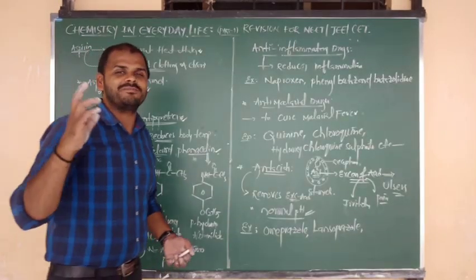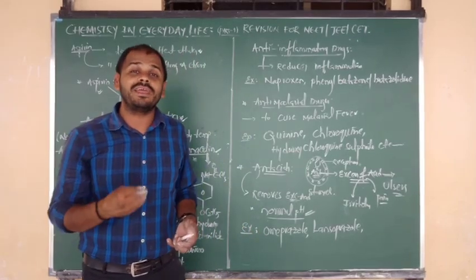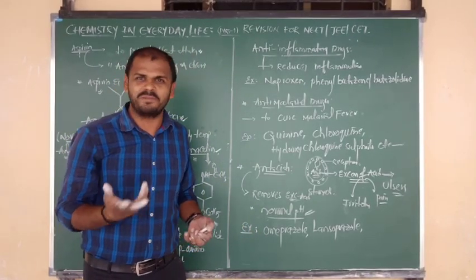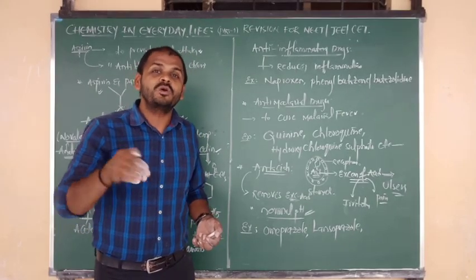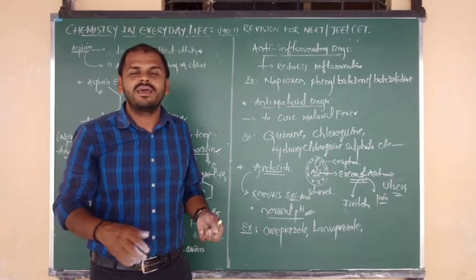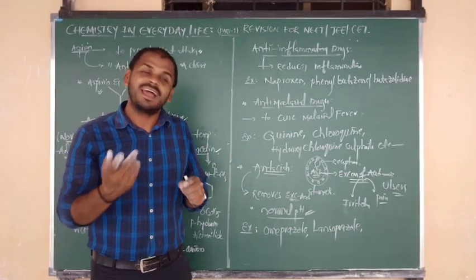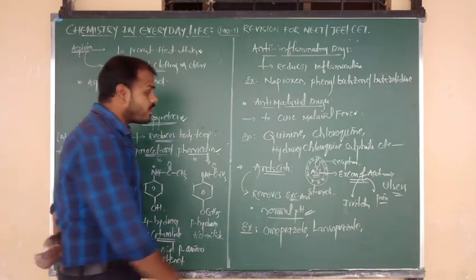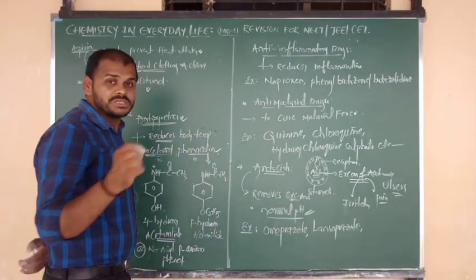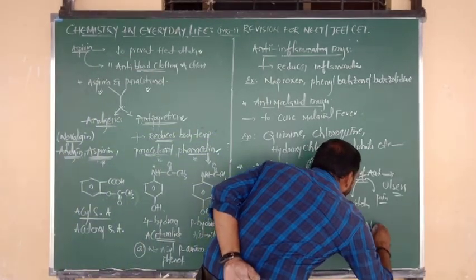And we know very well, generally if there is some acidity in the stomach, what do we eat? We eat baking soda, because baking soda is basic in nature, and it neutralizes the acid produced in the stomach. So neutralization takes place and we can maintain a normal pH value. So remember, baking soda is an example of an antacid.